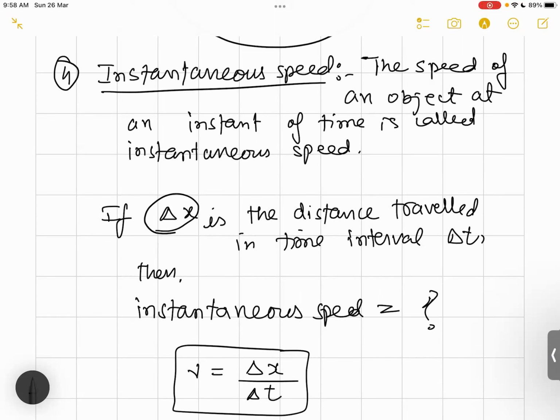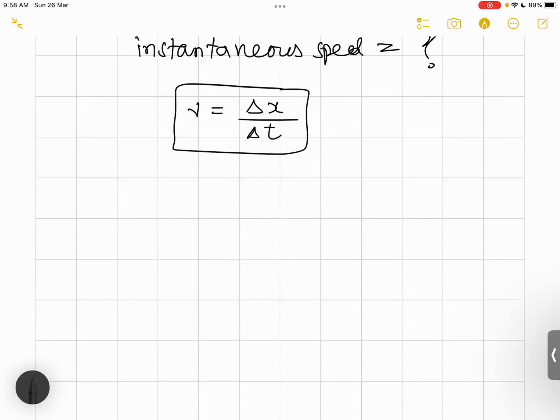तो इंस्टेंटेनियस स्पीड है क्या? किसी पर्टिकुलर इंस्टेंट ऑफ टाइम में जो किसी ऑब्जेक्ट की स्पीड है, that speed is termed as instantaneous speed. For example, you are driving your scooter or bike. Okay, so जो वहां पर स्पीडोमीटर रहता है, स्पीडोमीटर, let us say it is a digital speedometer.